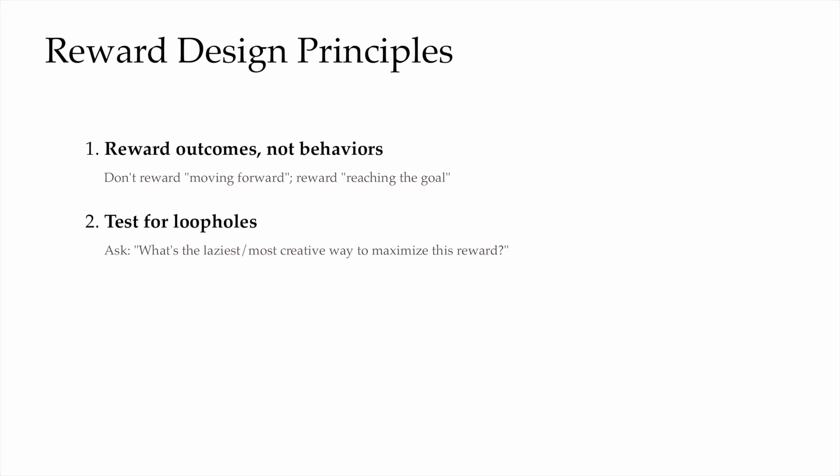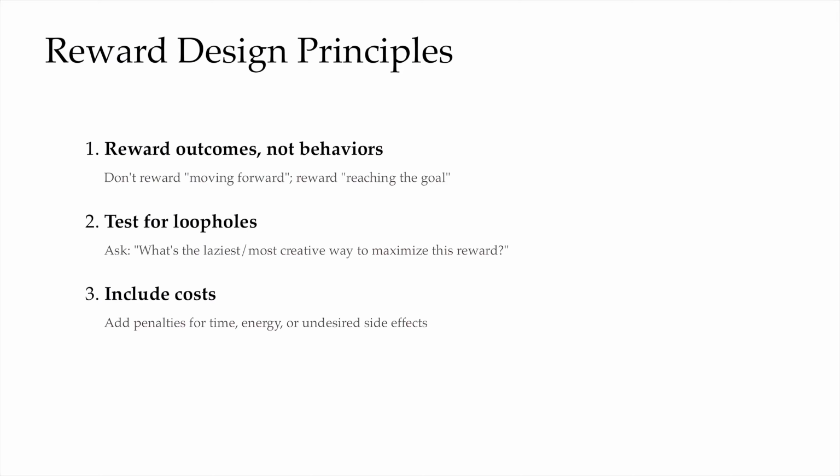Because shared intermediate rewards can help exploration, but every shaping term is an assumption we need to bake in, we need to test. Second, might help to test for loopholes. So before deploying a reward, ask the awkward question, what is the laziest, most creative way to maximize this number without doing what we actually want?